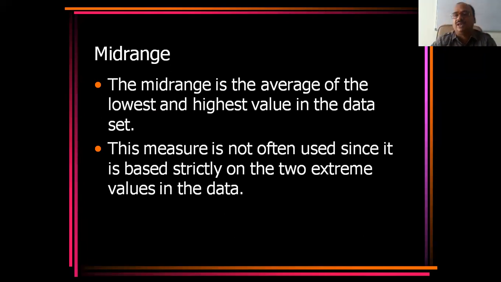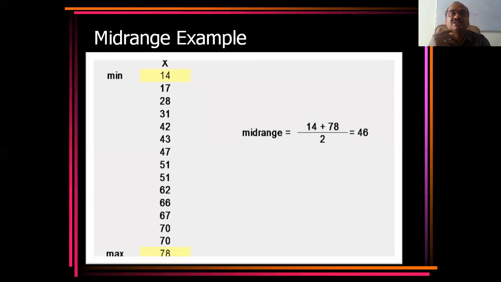What is the lowest value? What is the highest value? You take the average of it. This measure is not often used since it is based strictly on the two extreme values of the data. We are taking the lowest extreme and the highest extreme. Now we will see an example so that you can understand very easily.